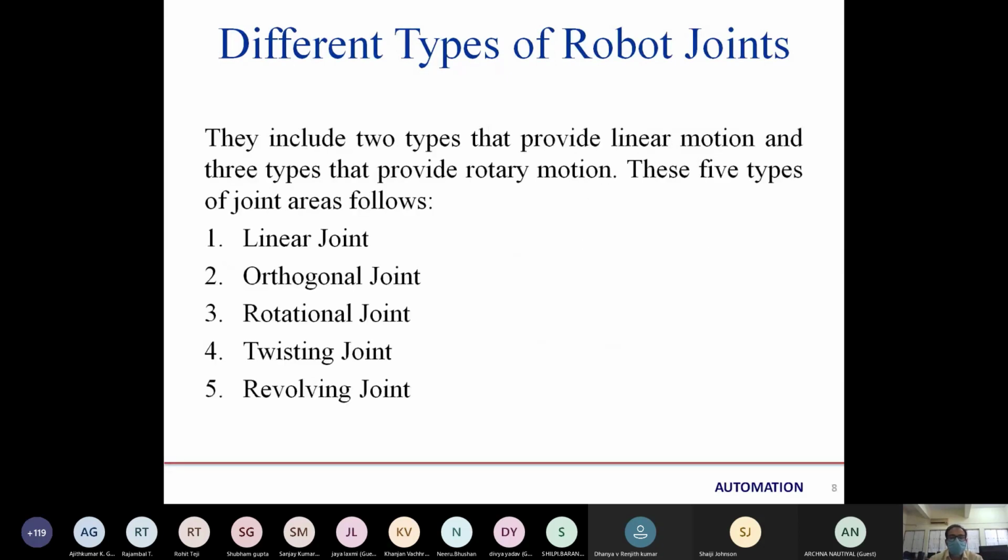These include two types of linear motion and three types of rotary motion. So we have a total of five types of robotic joints, in which two are linear or prismatic and the other three are rotary. The linear joint and orthogonal joint are the prismatic joints, while the rotational, twisting and revolving joints are rotary joints.